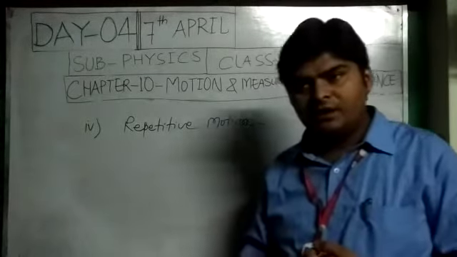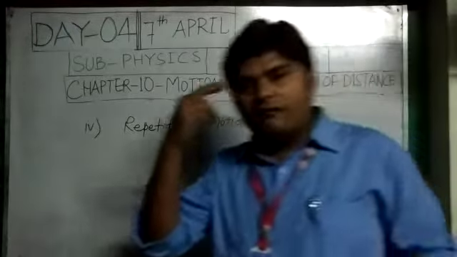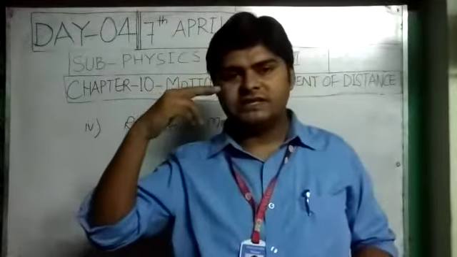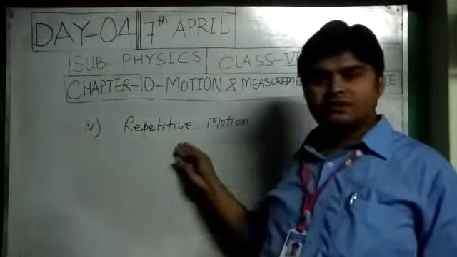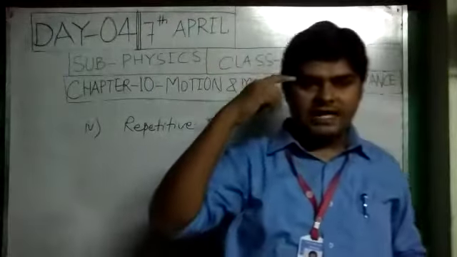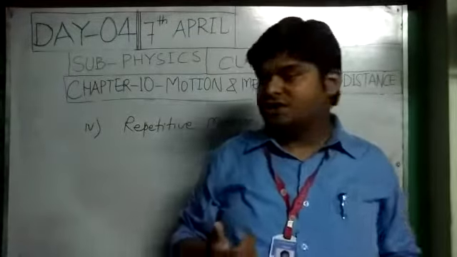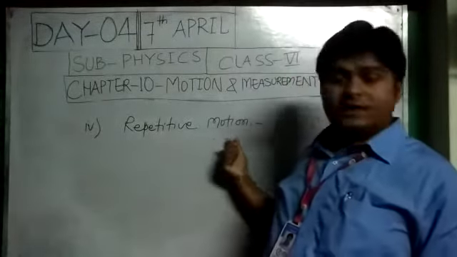As for example, flickering of eyes. This is an example of repetitive motion. That means our eyes flicker after some time continuously, so it is an example of repetitive motion.